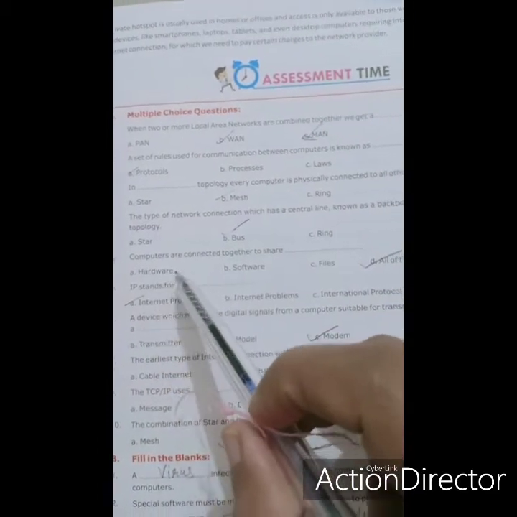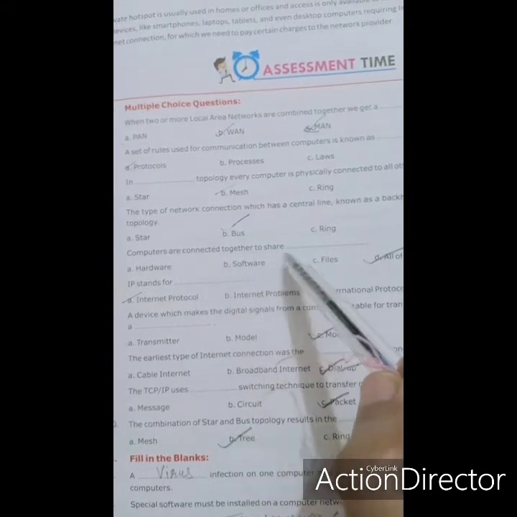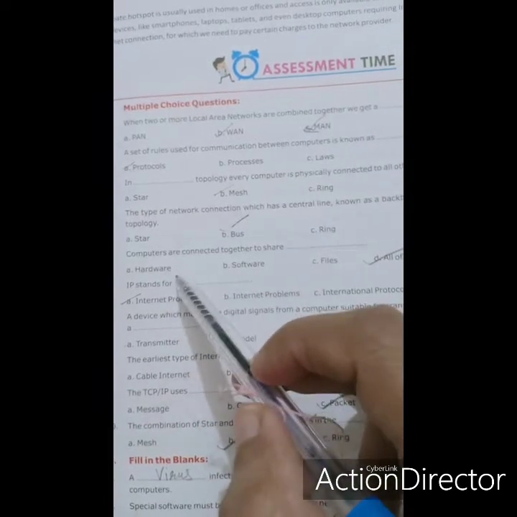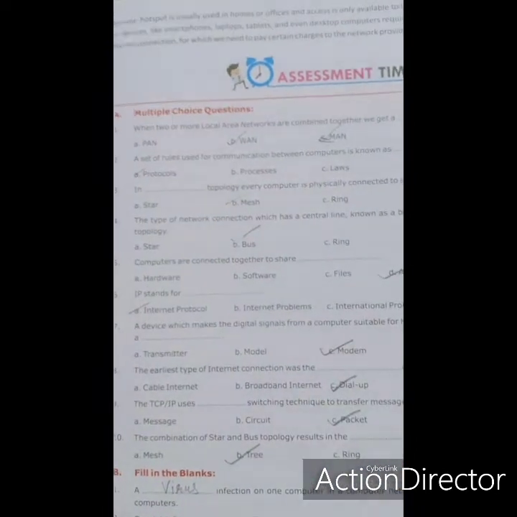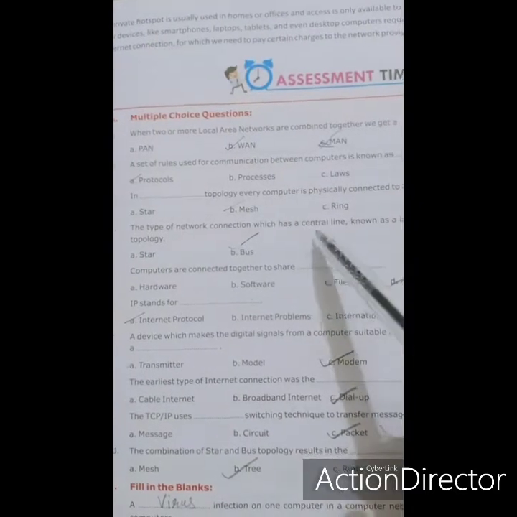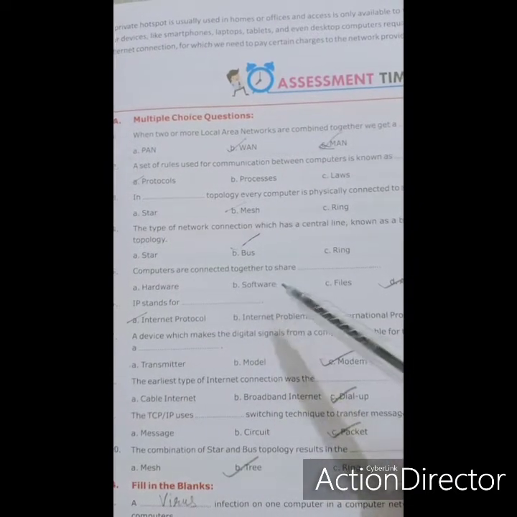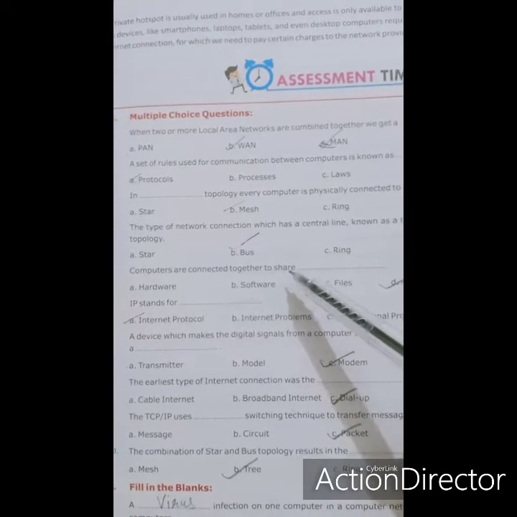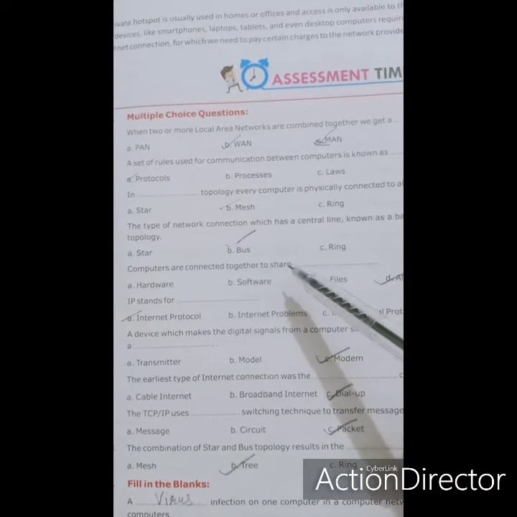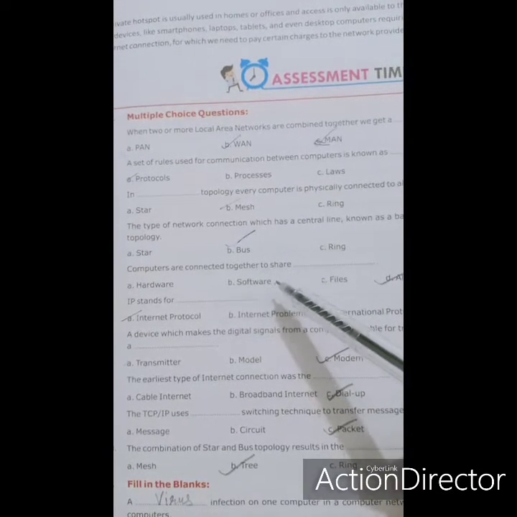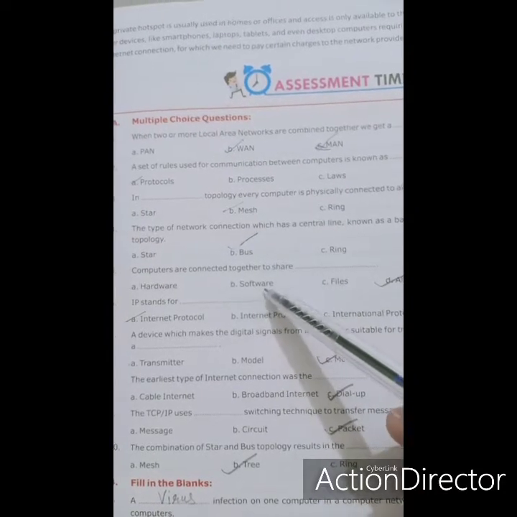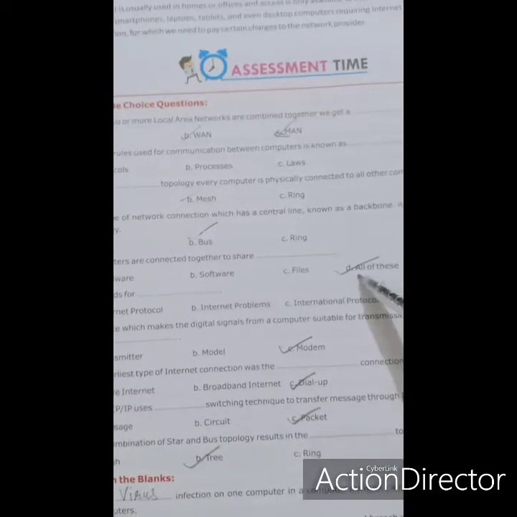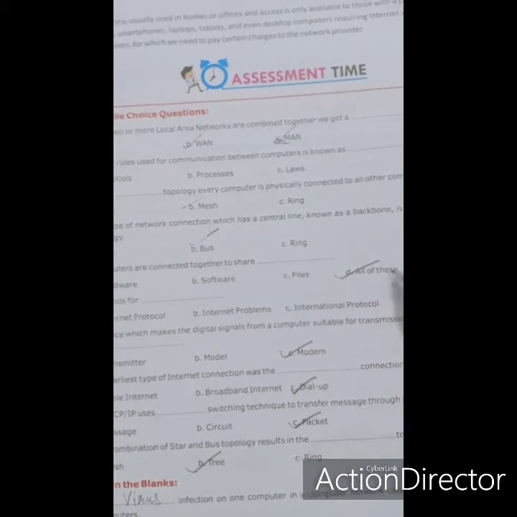Next is computers are connected together to share hardware, software, files, all of these. We can share the hardware also. We have taken the example of a printer. Software we can also share, because if networking is there and we are installing the paid, or we can say licensed software, every client can easily share the software. This one is also correct. Files, we can easily share the file also. The correct answer will be all of these, right?